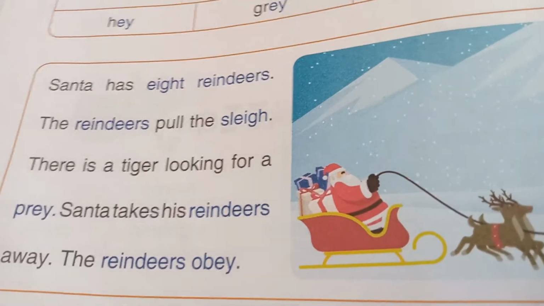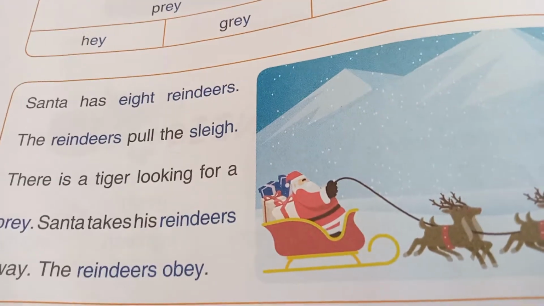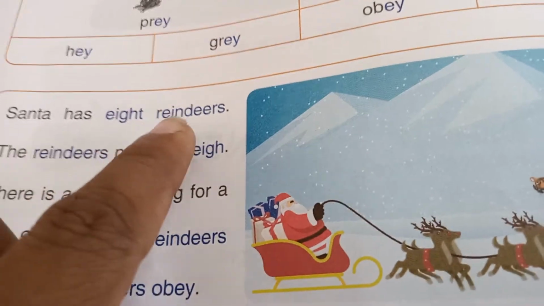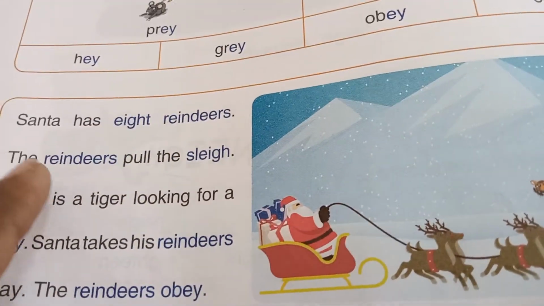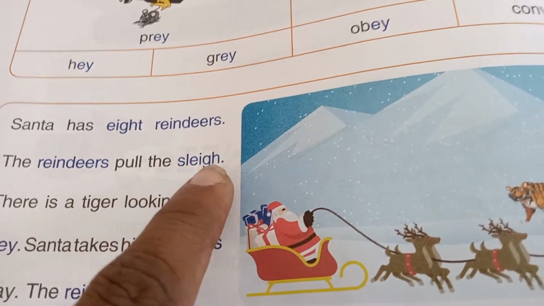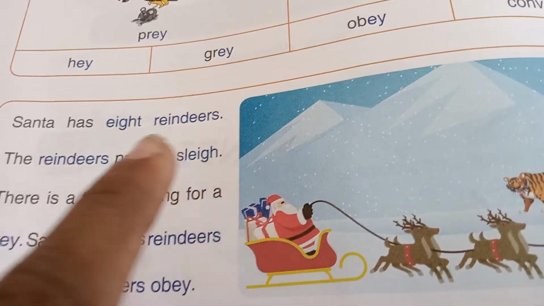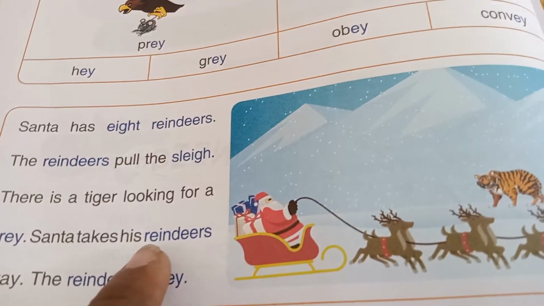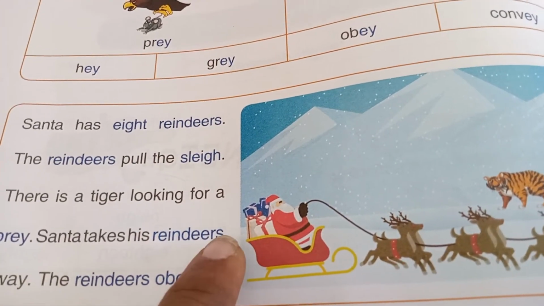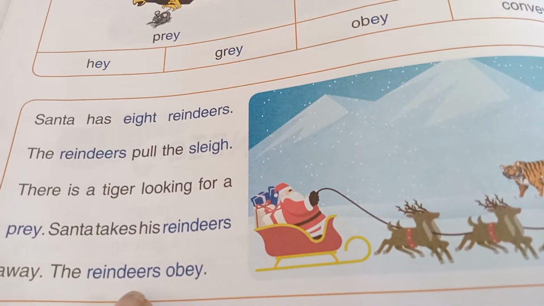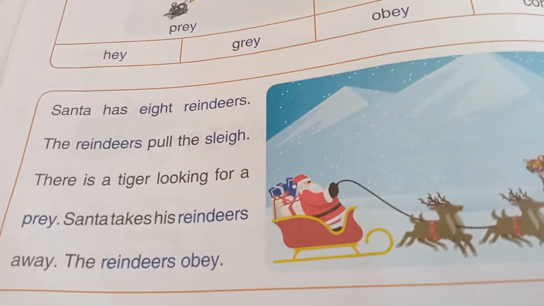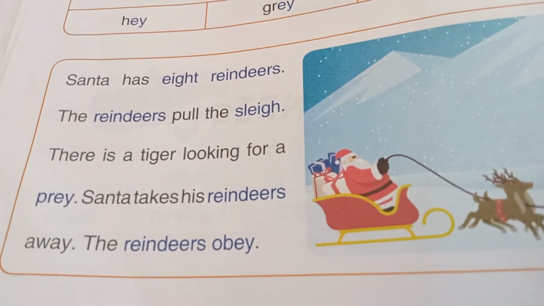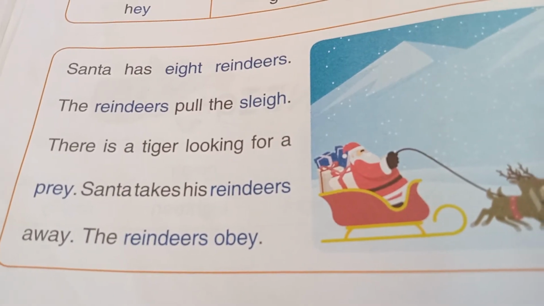Once again, I will read the phonics words only. 8. Reindeers. Sleigh. Prey. Reindeers, obey. So my dear children, this also you have to read the story orally. So are you clear from this?